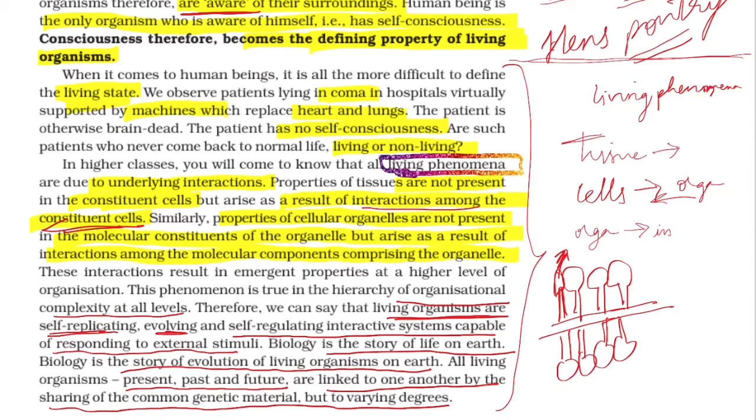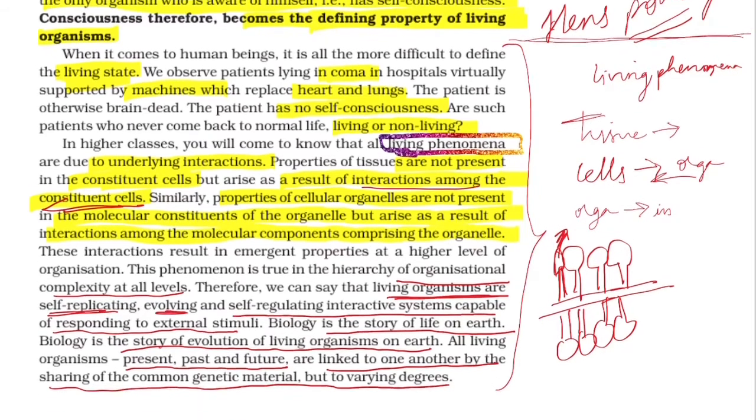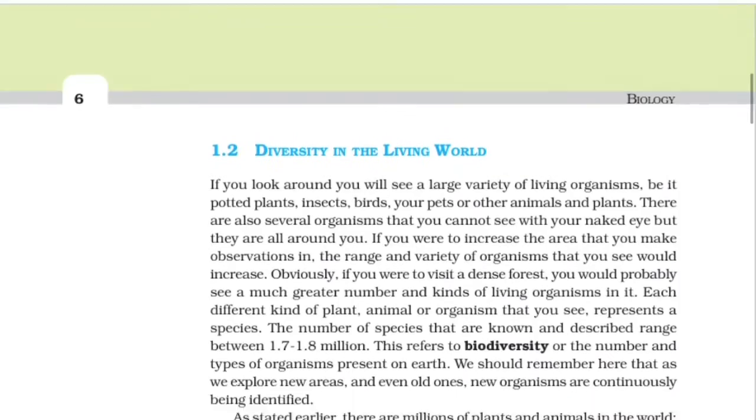Again, there are many cells, and these cells interact with each other, and this interaction among the cells is what results in living phenomena. Many tissues interact with each other, and that is responsible for this living phenomena. So this is something that we have to understand, and it is quite difficult to understand at this level.